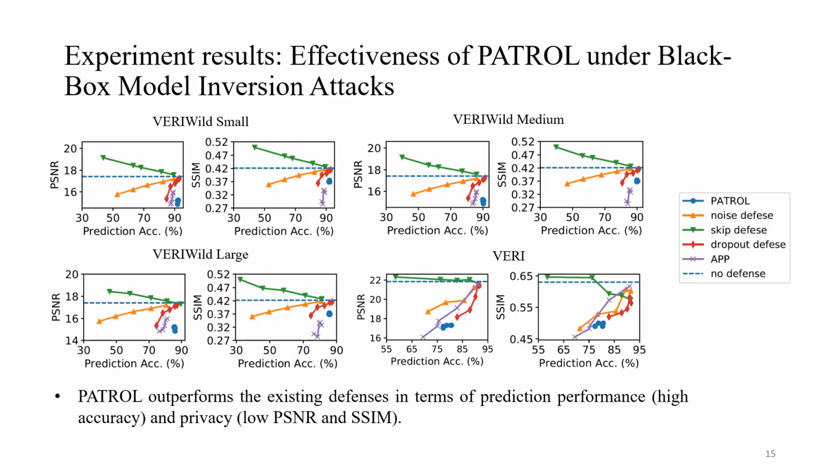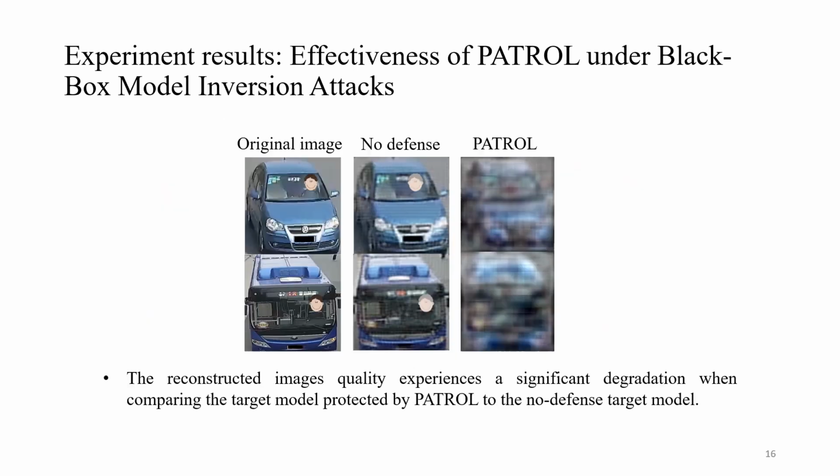We present the reconstruction performance of the black box attacker on Patrol, contrasting it with other methods. These methods include introducing noise to the intermediate output, random drop-off of the intermediate output, random skip connection, adversarial training defense, and the target model without defense. Across the 3 subsets of VRI wild and the VRI dataset, Patrol surpasses existing defenses in terms of prediction accuracy and privacy preservation, as indicated by lower PSNR and SSIM metrics.